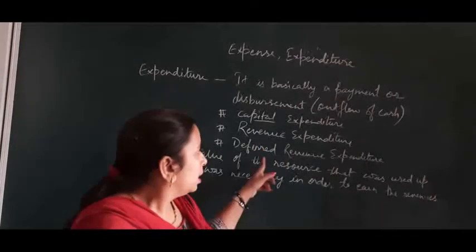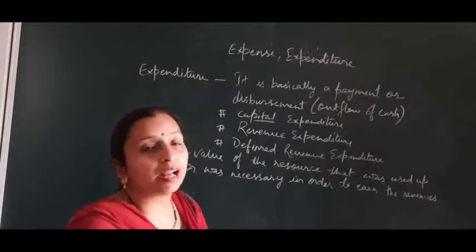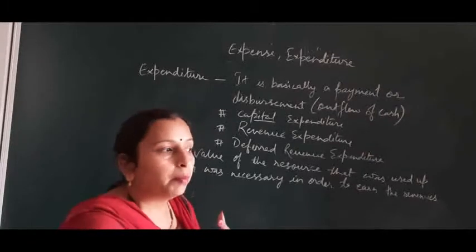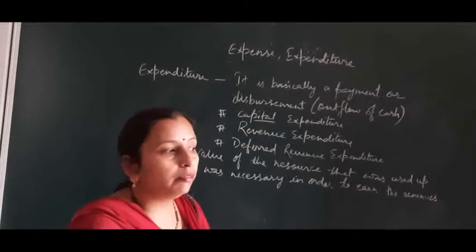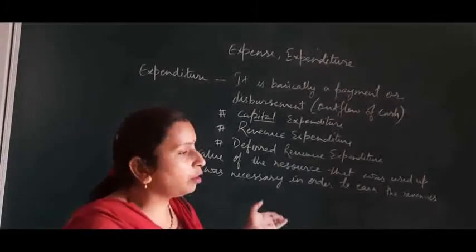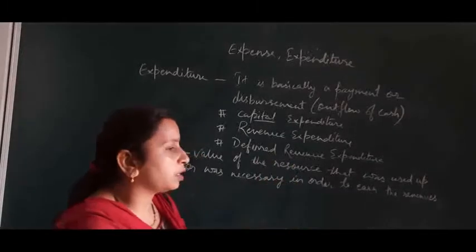Okay. Then next is deferred revenue expenditure. The example of this is advertisements. Advertisements are revenue expenditure, but the benefit of advertisement we get in more than one accounting period, and so that is written off in more than one accounting period. So that is deferred revenue expenditure.